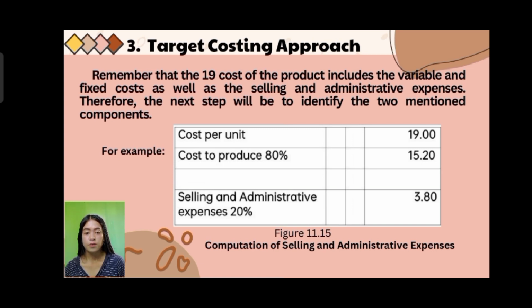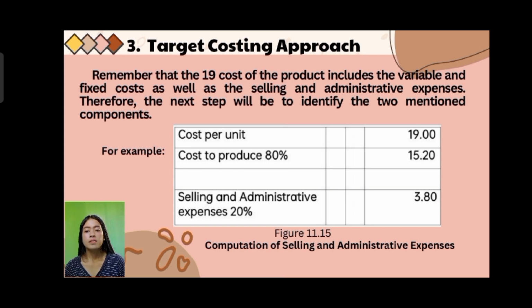The cost per unit is 19 pesos and the cost to produce is 80%. So the 80% of 19 pesos is 15.20. And then if 80%, the remaining is 20%, which is the selling and administrative expenses. So 20% of 19 is 3.80, the total of 19 pesos.